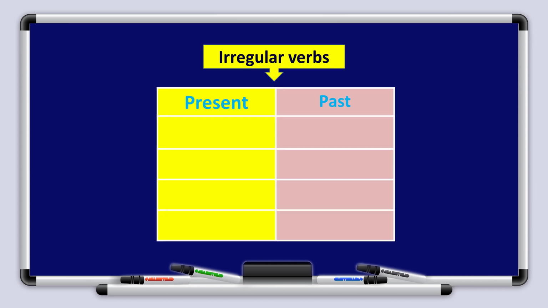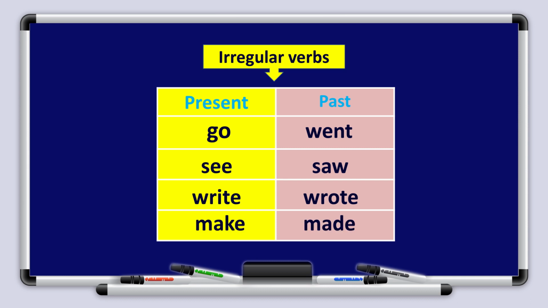Now let's move on, boys and girls, to the irregular verbs. What are irregular verbs? We change the verb completely when using irregular verbs from the present tense into the past tense. Like we have go, went. Very good. Let's see other examples together. See, saw. This is in the past form. See in the present form. Write, wrote.